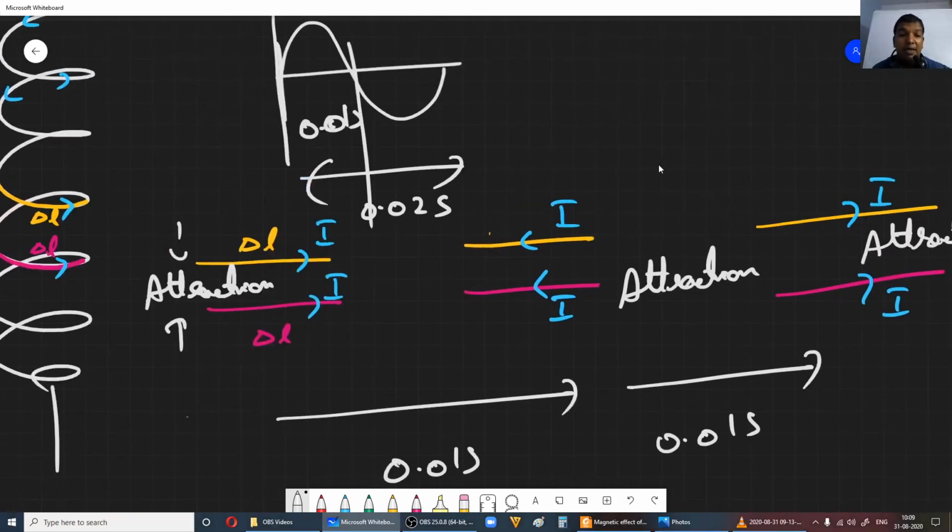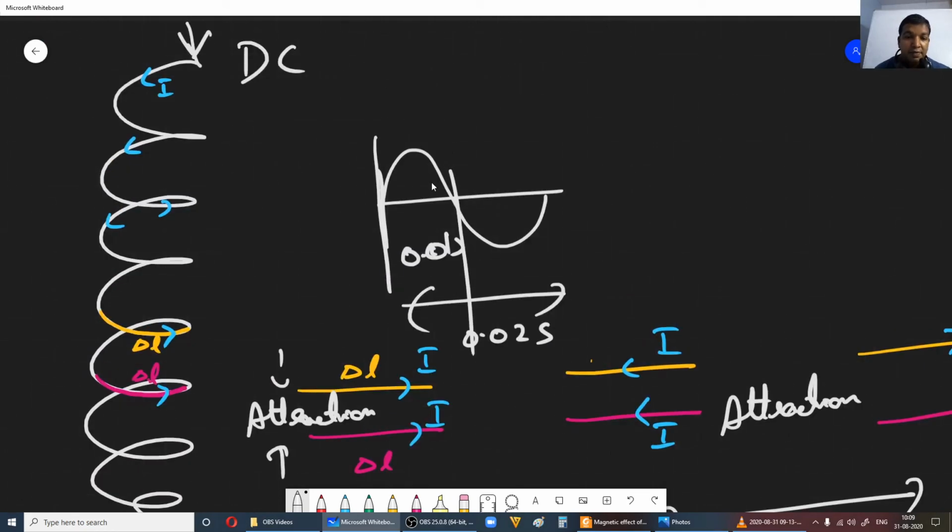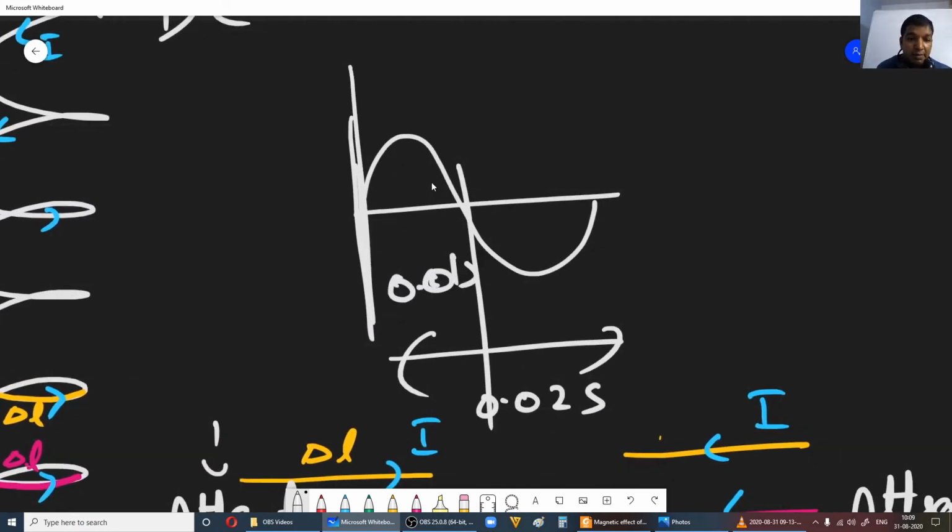Now what about the magnitude here? The magnitude of alternating current varies. This is the maximum value of the alternating current in one direction, and this is the maximum value in the other direction.